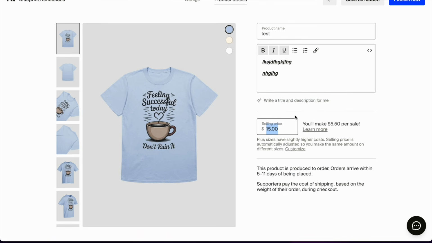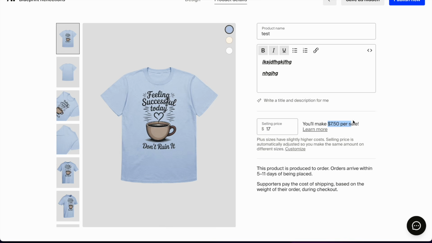And this is the interesting part. This is where we decide how much money we're going to make. Now, unlike most print-on-demand shops that you own yourself, where the client pays you and then you pay the supplier, here the client is paying Fourthwall and Fourthwall is giving you commission. So if I say that I want to sell this for $17, this is how much I'll be making per sale. This is basically minus the cost of fulfillment that Fourthwall is taking, and they are paying that to Printful.